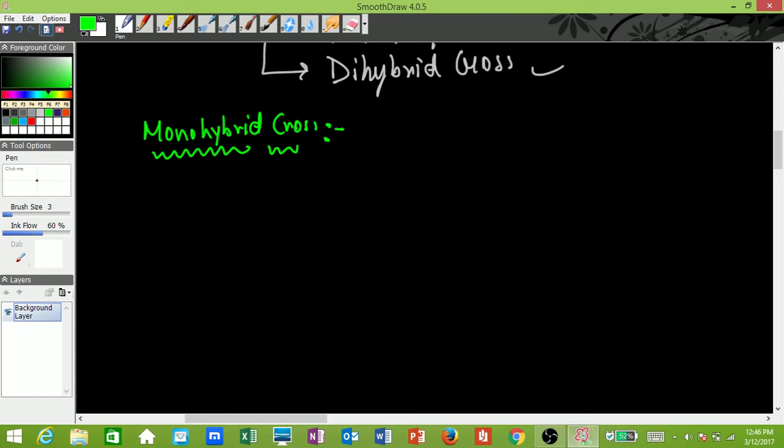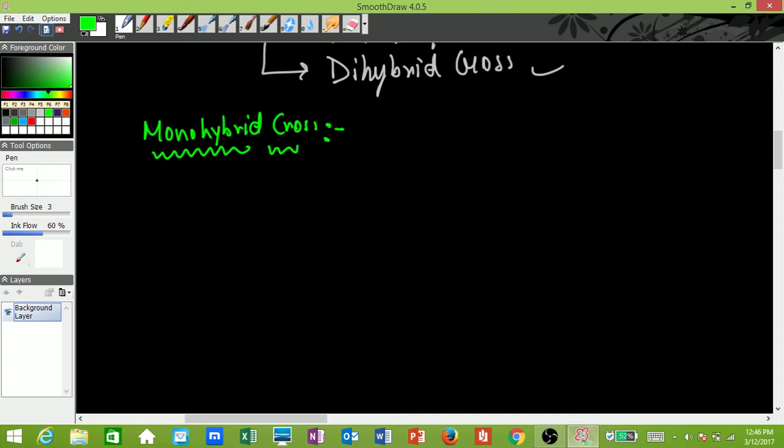When we cross the two breeds, we are trying to study one characteristic, though they may have other characteristics which vary, but we are only studying one characteristic. So cross between two organisms with one pair of contrasting characteristics, that is your monohybrid cross, right? So that is your definition of a monohybrid cross.